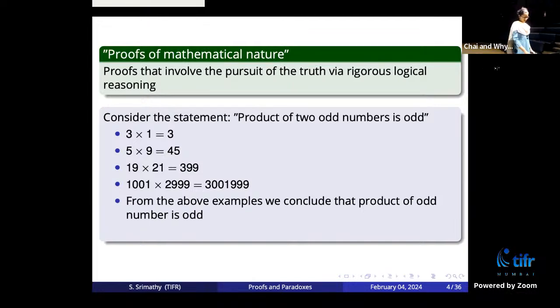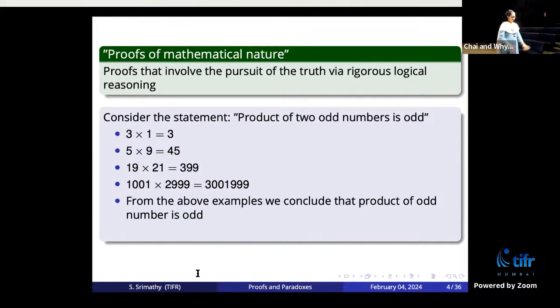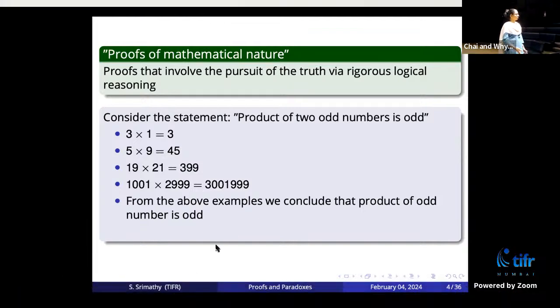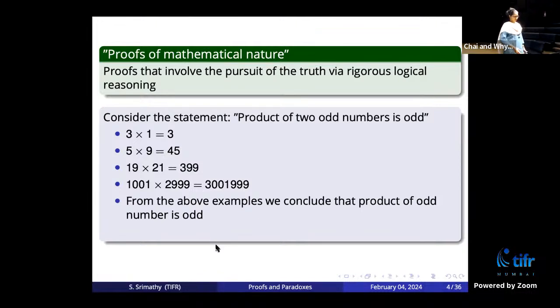And if I want to prove the statement, suppose I give you this argument: 3 times 1 is 3 and 5 times 9 is 45. For all these numbers, it looks like the product of odd numbers is odd. So therefore, I conclude that as I go beyond 1000, as I keep increasing the size of the number, the product is also going to be odd. So I just say that, from the above examples, we conclude that the product of odd numbers is odd.